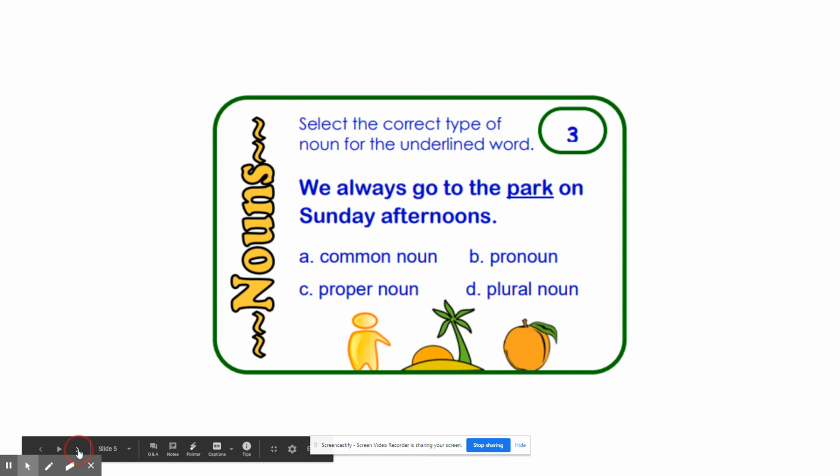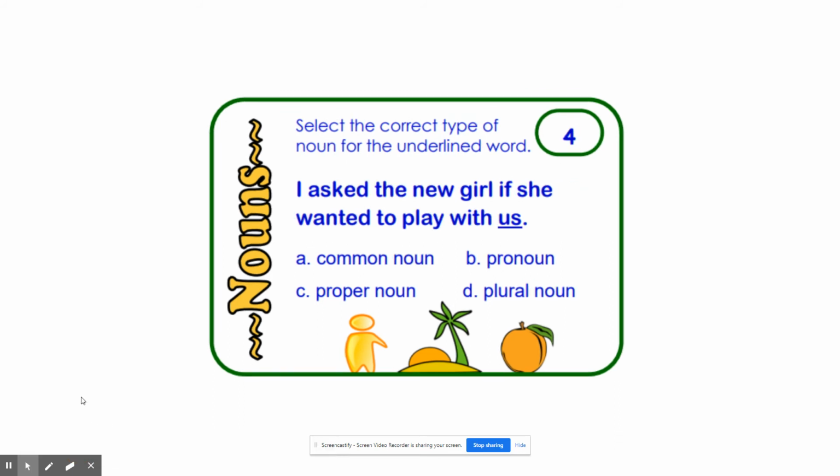All right, last example. Erase your board. I asked the new girl if she wanted to play with us. Is this A, a common noun, B, a pronoun, C, a proper noun, or D, a plural noun? I'm going to give you guys a hint. This is one of those words that we look at to decide if it's first person or third person point of view.